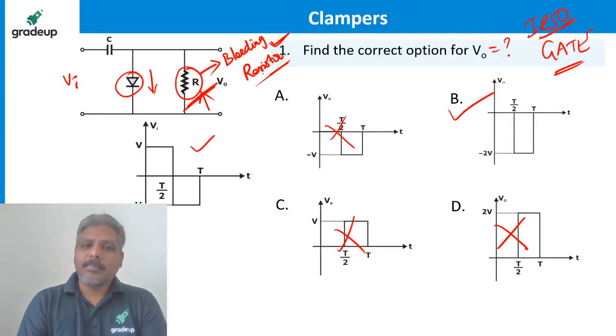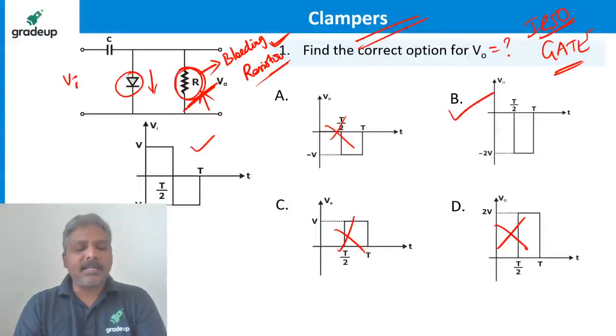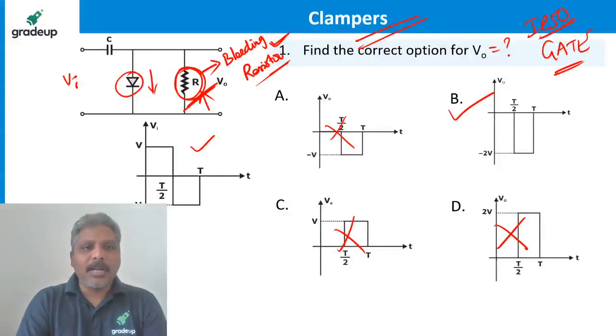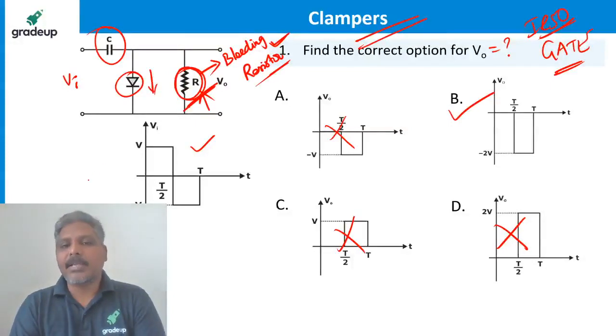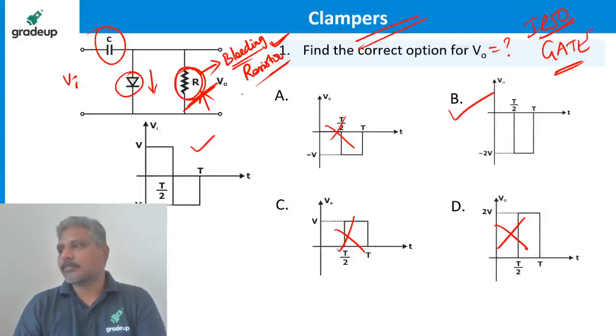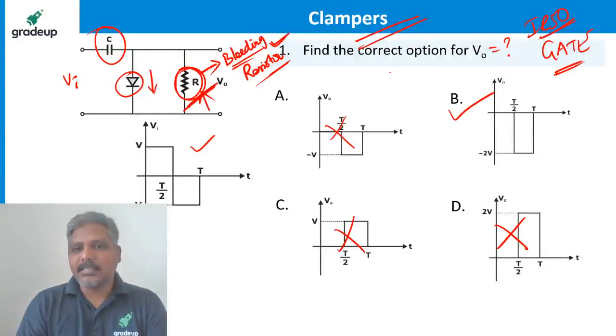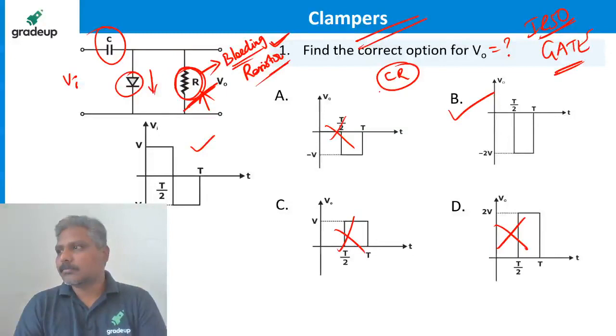Remember that if you have a resistor like this also, the same explanation continues. It is only to provide for any extra capacitor voltage to be discharged. This resistor is required. Otherwise, nothing is required. What should be the time constant? If that is the resistor for the capacitor to discharge, then the time constant will be R into C.